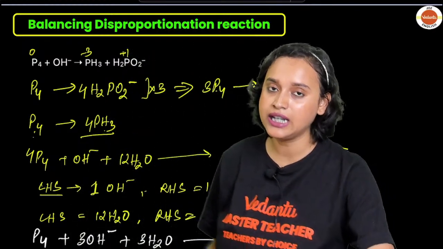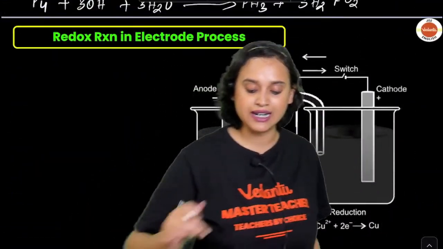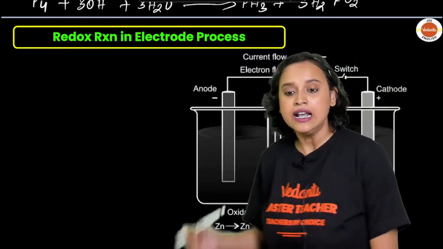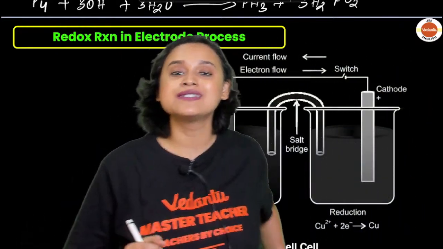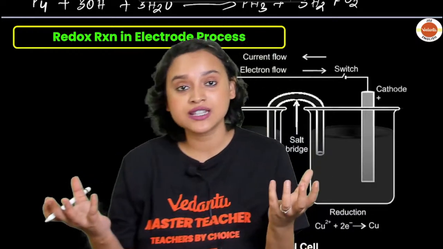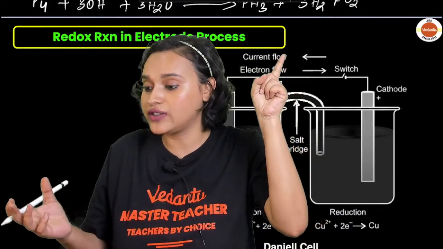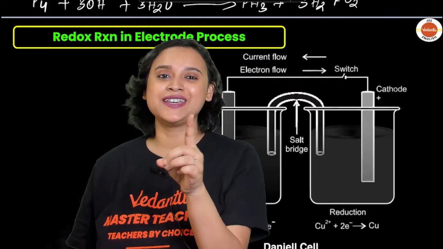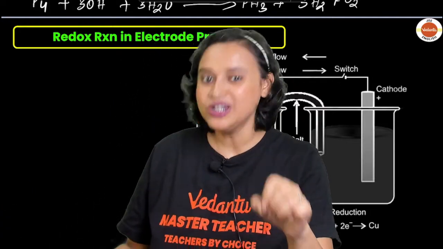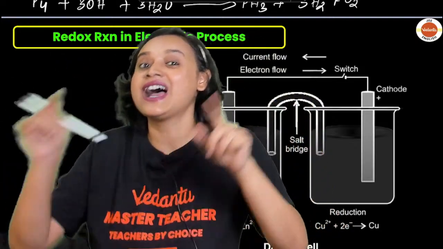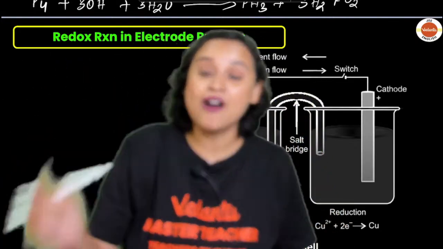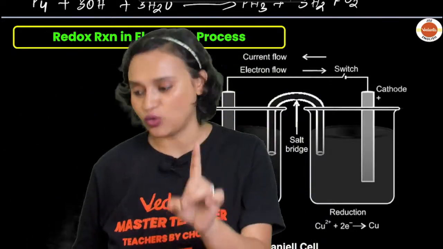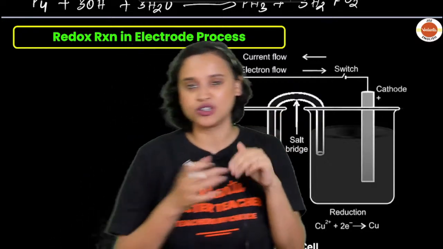All right, everybody? Yes. Now, my dear students, let us take a look at redox reaction in electrode process. In the electrode process, these containers will be called half cells. If you remember, in electrochemistry also we have learned it, isn't it? Yes. They will not ask you to balance the equation, but they will ask you that in the balanced reaction, how many electrons are there? How many OH minus ions are required? So balancing you must know. Okay?